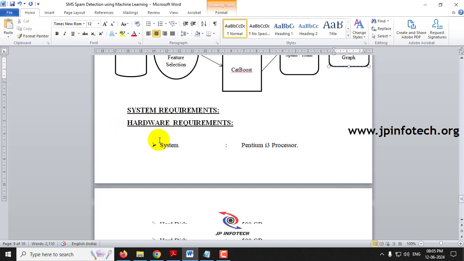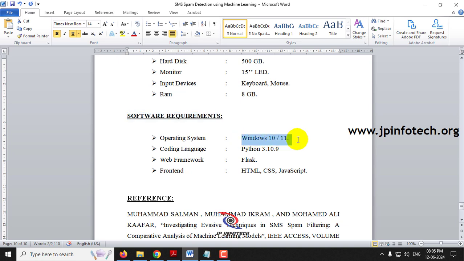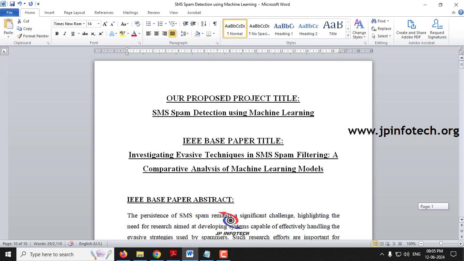So these are the system requirements, hardware requirements, and software requirements. This can be executed in Windows 10 or 11. The coding language used is Python 3.10.9. The web framework is Flask, and the front-end part contains HTML, CSS, and JavaScript. And this is the reference of the IEEE base paper.